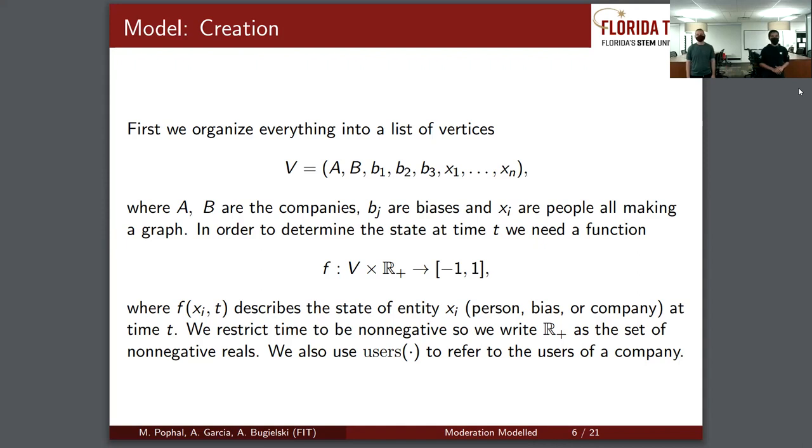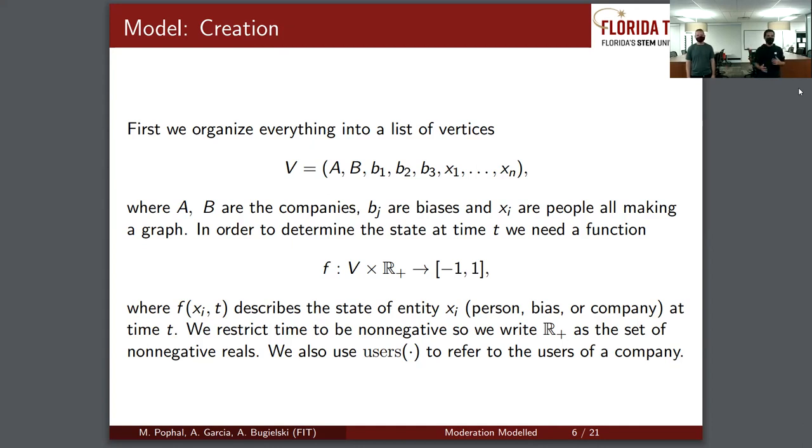So the function that represents the idea receives 2 inputs, which will be what the vertex is, so the company, bias, or people, and the time at which you are. So it's going to be a positive real number, because time cannot be negative. So the idea will be between -1 and 1 because the company ideas will be extremes.